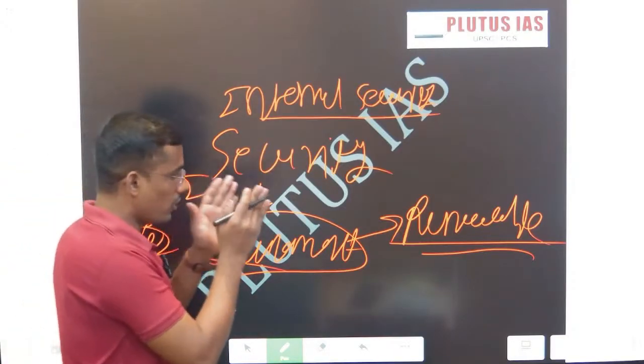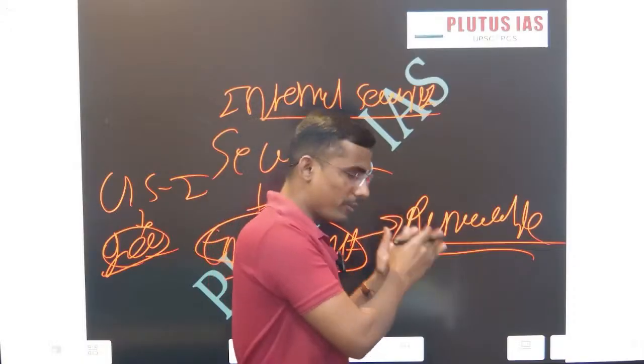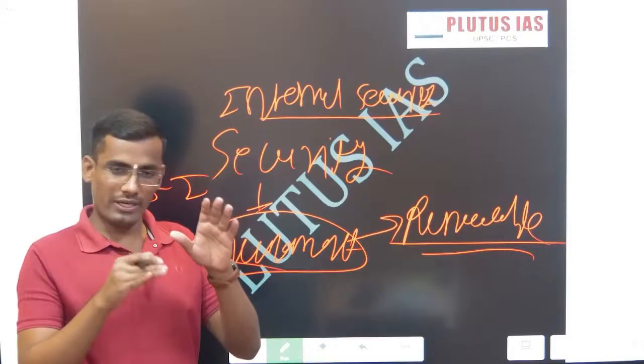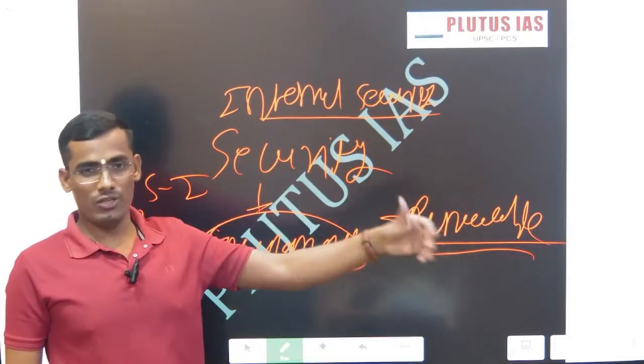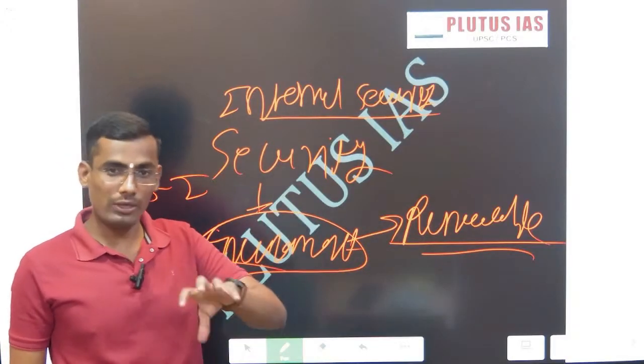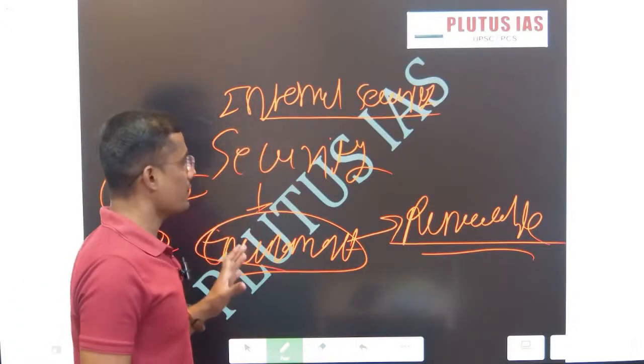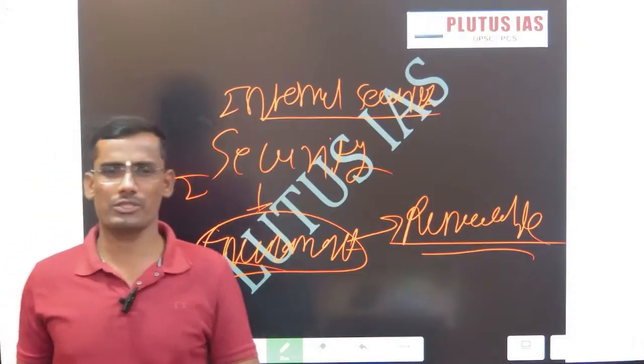If you prepare renewable energy, you will get a good idea of what renewable energy means, and you can write in both GS3 and GS1.